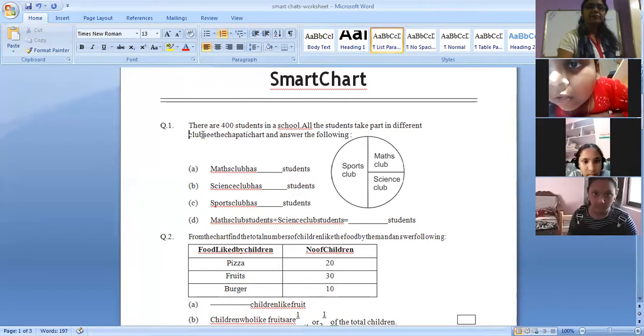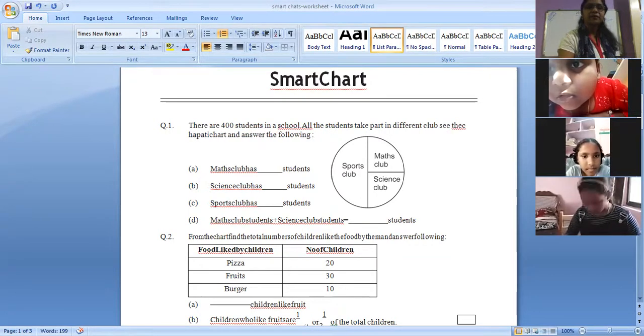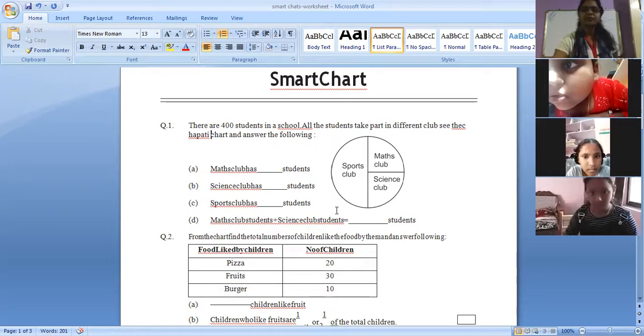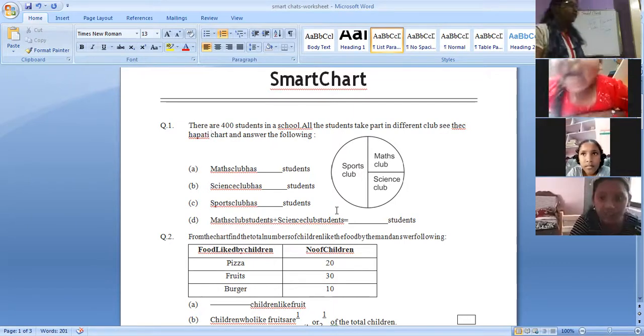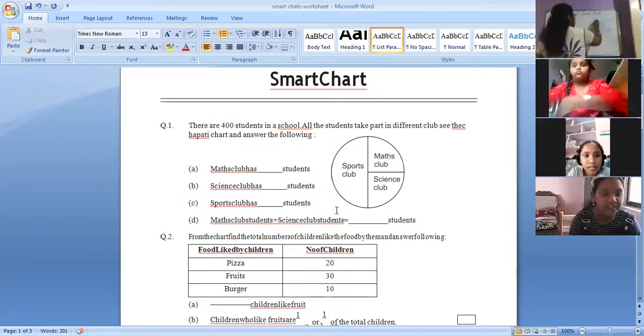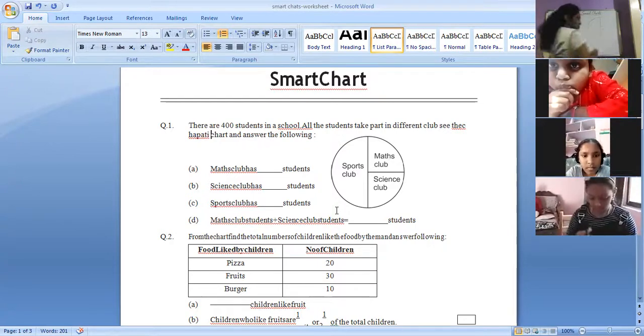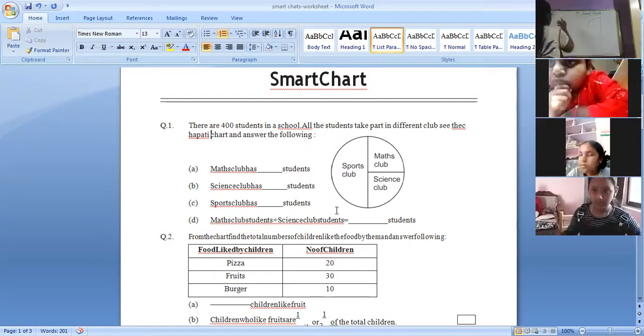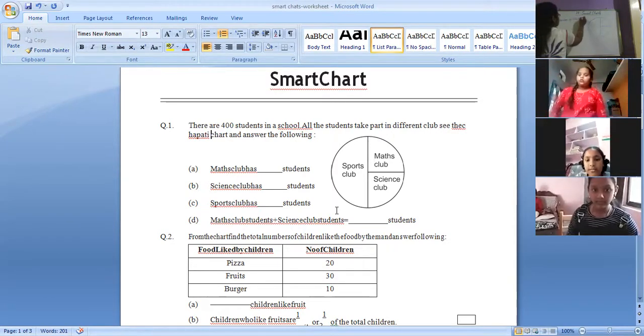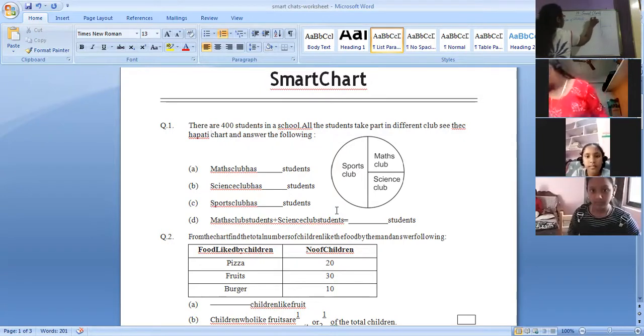See the chapati chart and answer the following. So here, how many total students? 400 students. So total number of students is equal to 400.